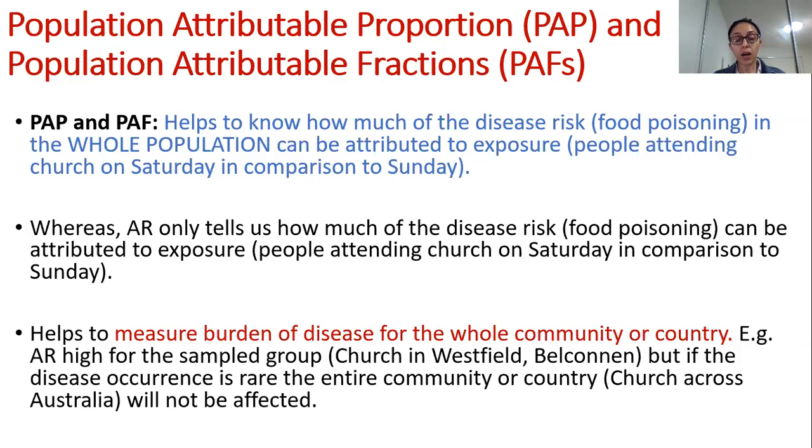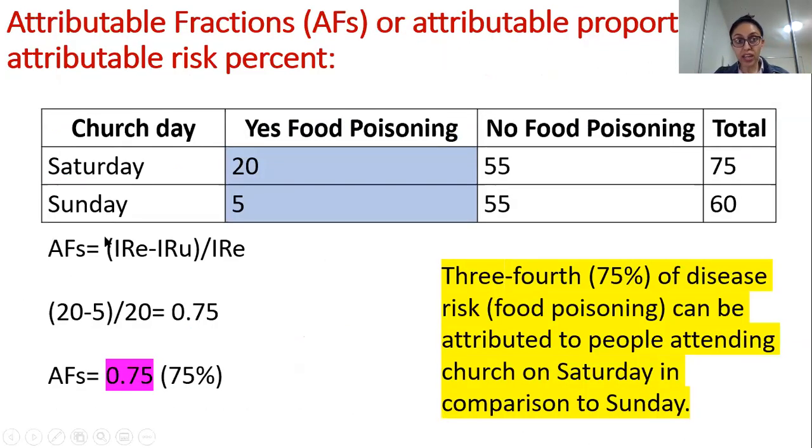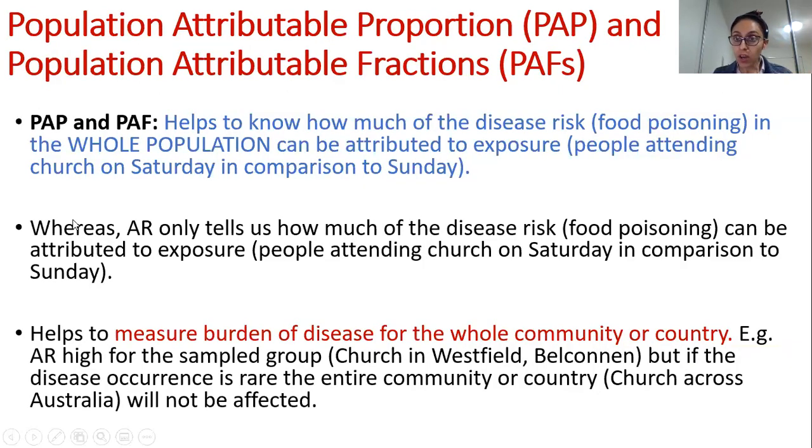But the disease burden for this is very, very tiny. Why? Because it is not that all the churches in Australia had the same disease burden and all of them suffered from food poisoning, with cases all over Australia greater for Saturday in comparison to Sunday. No. So the disease burden in our example is very, very small, because it concerns just one little community, a church in Westfield Belconnen.